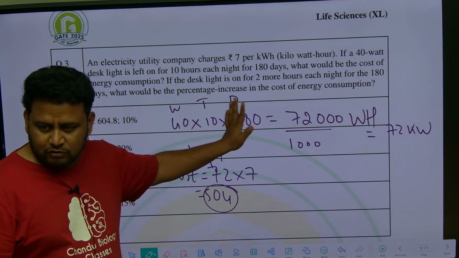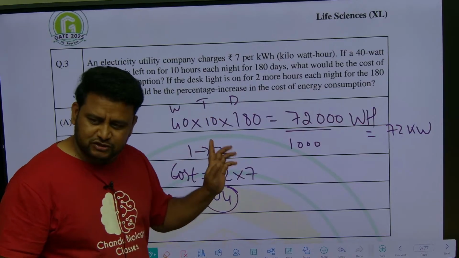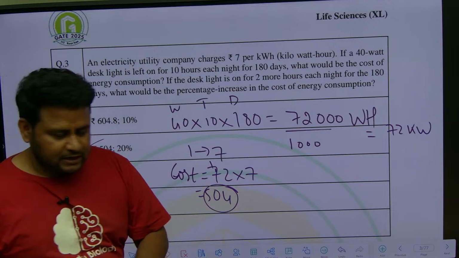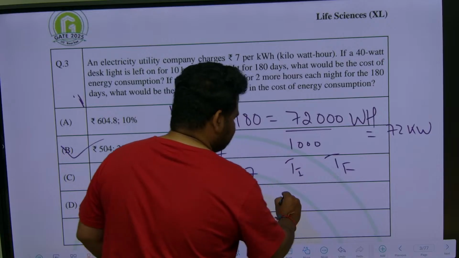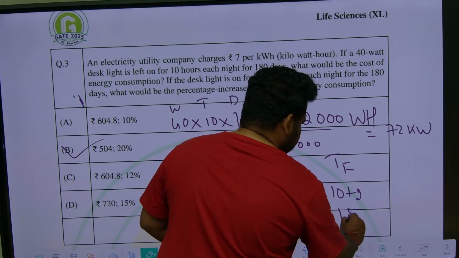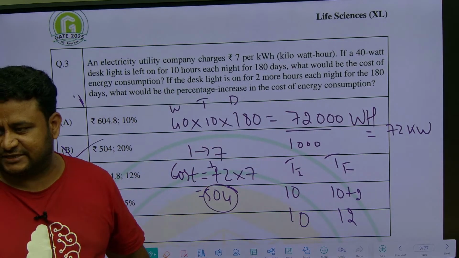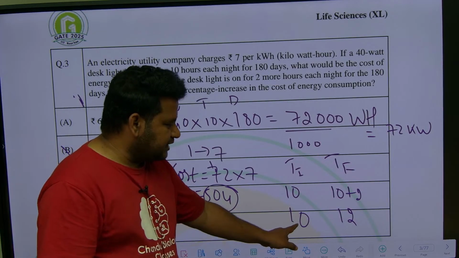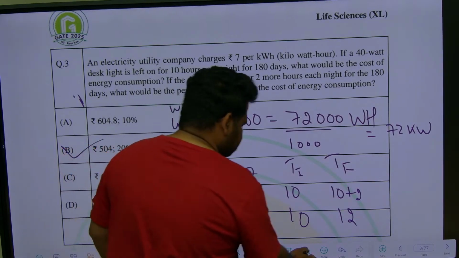I will help you how to solve this one. Should we consider all these things? No need to consider all these things. Earlier it was how many hours? Here only time is changing. Time initial, time final. Earlier it was 10. Now it is 10 plus 2, that is 12 hours. So 10 is becoming 12. What is the percentage increase they are asking? So earlier it was 10, now it is becoming 12.